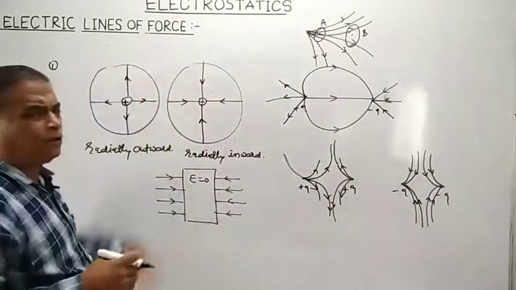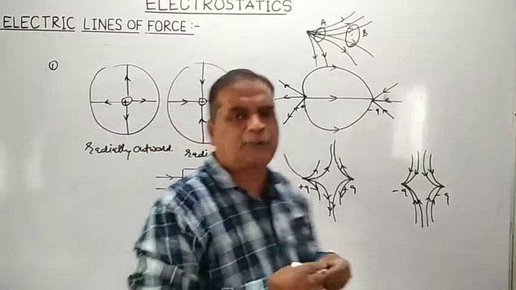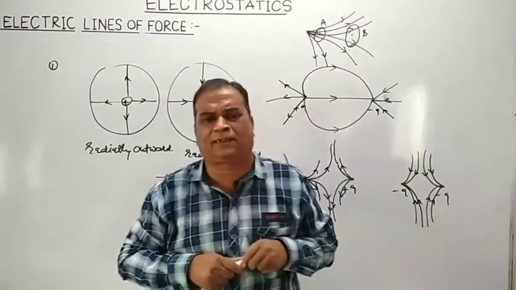So these are some pictorial representations of electric lines of force.